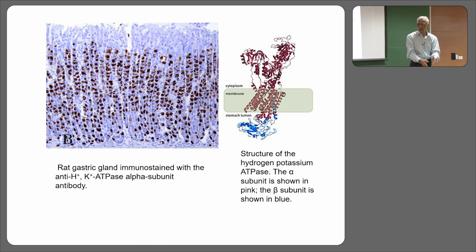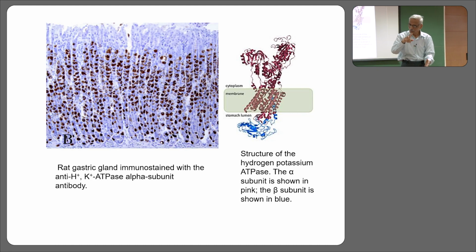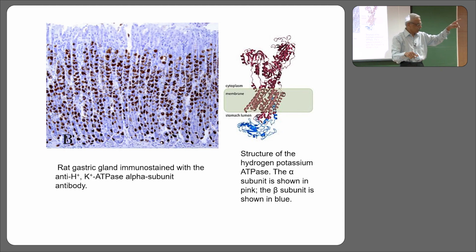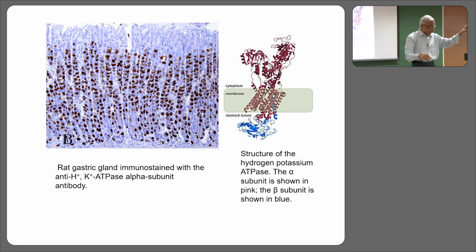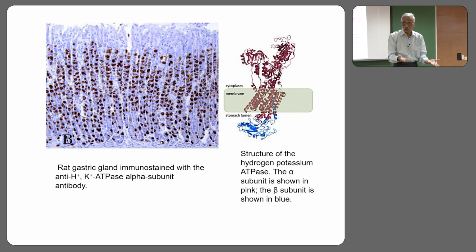So what they have done is they have taken a frozen section and stained it with antibodies against the protein, and that protein is the hydrogen potassium pump. We have seen the sodium potassium pump many times; this time the author tells us about the hydrogen potassium pump, which is the source of secreting hydrochloric acid.